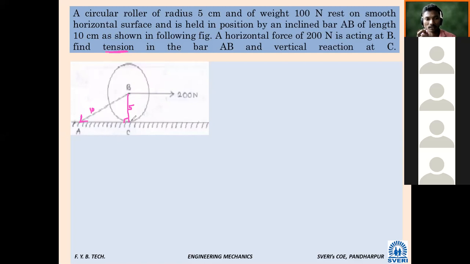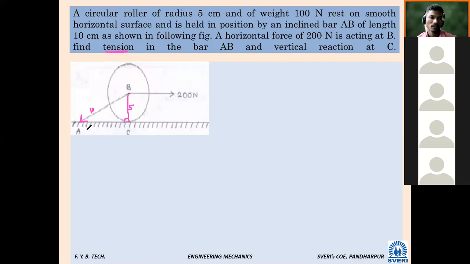Equidistance means diagonal is given 10 and BC is given 5. So this triangle ABC is 30, 60, 90. Very good. If you are unable to see or find it, which formula can you apply?